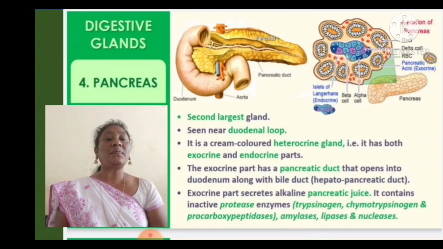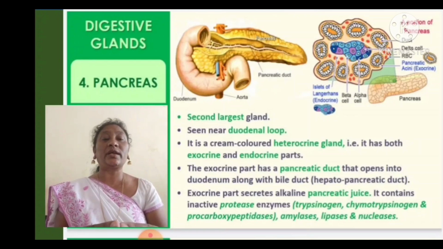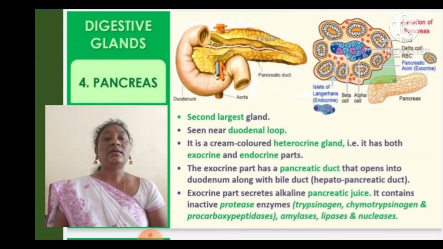The exocrine part secretes alkaline pancreatic juice. What is the exocrine part? It secretes the pancreatic juice. It contains inactive proteinase enzymes: trypsinogen, chymotrypsinogen and procarboxypeptidase.